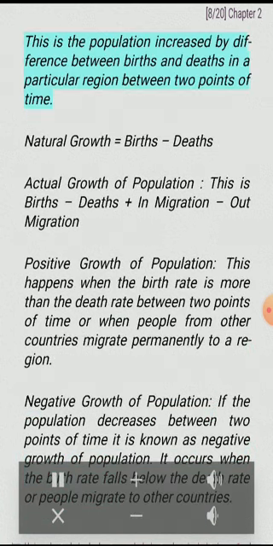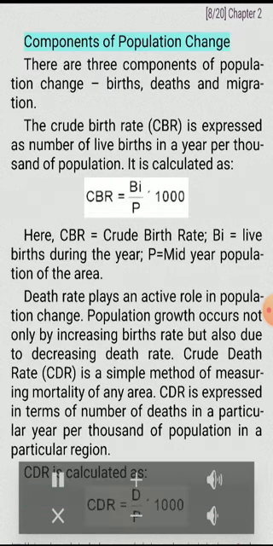Natural growth of population. This is the population increased by difference between births and deaths in a particular region between 2 points of time. Natural growth equals births minus deaths. Actual growth of population. This is births minus deaths plus in-migration minus out-migration. Positive growth of population. This happens when the birth rate is more than the death rate between 2 points of time or when people from other countries migrate permanently to a region. Negative growth of population. If the population decreases between 2 points of time, it is known as negative growth of population. It occurs when the birth rate falls below the death rate or people migrate to other countries.